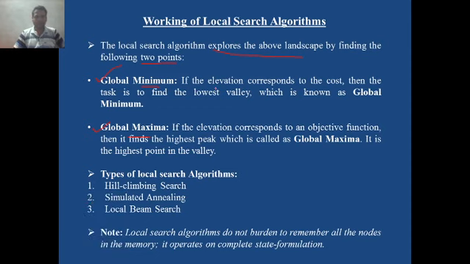If your y-axis, meaning elevation, corresponds to the cost, then the local search algorithm always finds the lowest value, which is known as the global minimum. If the y-axis elevation corresponds to the objective function, then our task is to always find the highest peak on the mountain, that is called the global maximum.